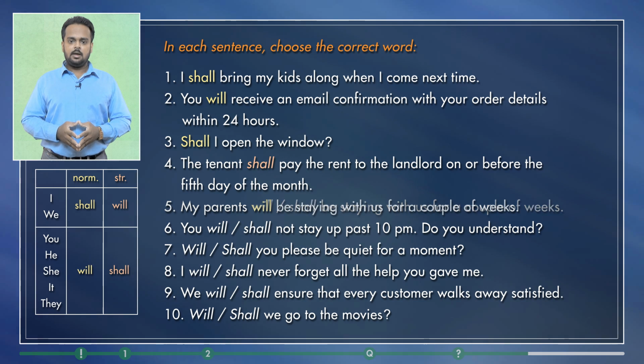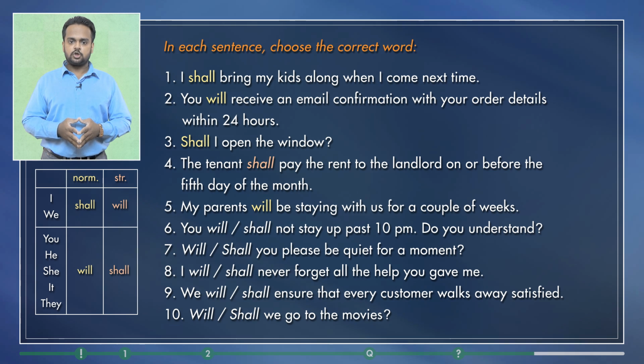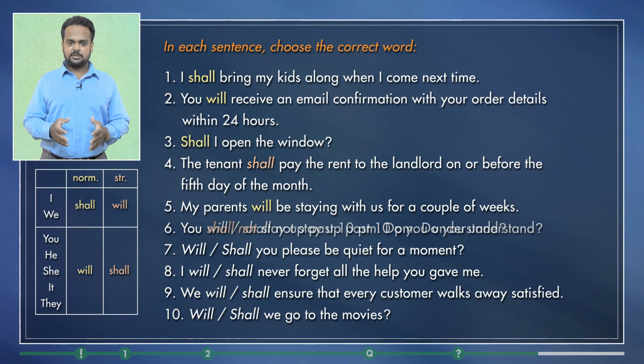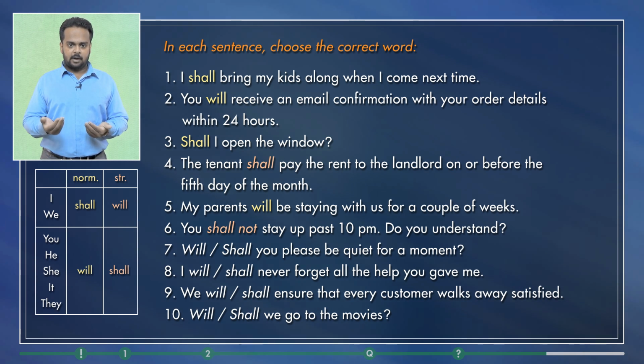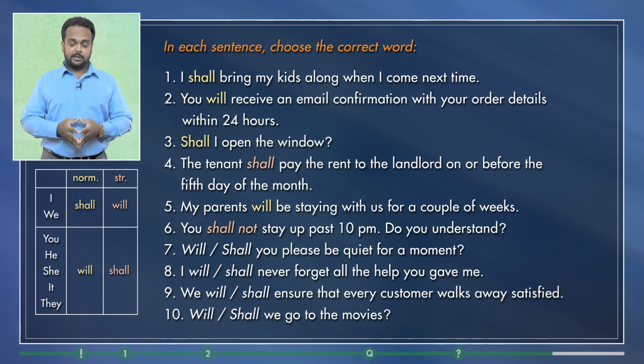All right, number 5, my parents will be staying with us for a couple of weeks. This sentence expresses a future arrangement, so it's just the regular future. Number 6, you shall not stay up after 10. Do you understand? Stay up means to stay awake. So this sounds like a parent telling his or her child to go to bed before 10 o'clock. It's a command, so it's the strong future, and we use shall for the second person, you.